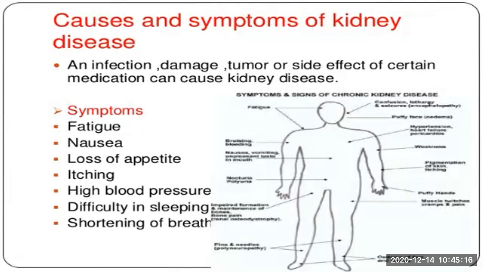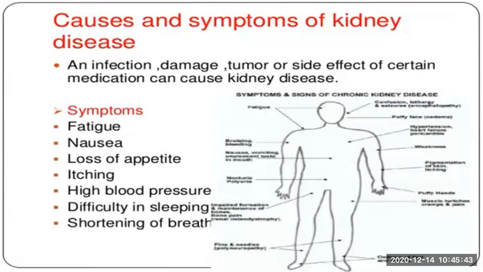Third, loss of appetite, meaning he doesn't feel hungry. Then unintentional weight loss, a sudden loss in weight as he is unable to eat food with hunger. Then itching, high blood pressure, difficulty in sleeping, and shortness of breath. These are certain causes and symptoms of kidney diseases.